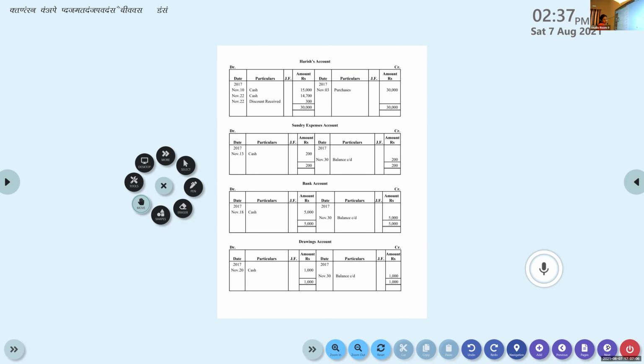So you can find two accounts. Two amounts are debited in Harish account. So on the Harish account debit side, we write to cash 14,700 as well as to discount received. Check your Harish account.